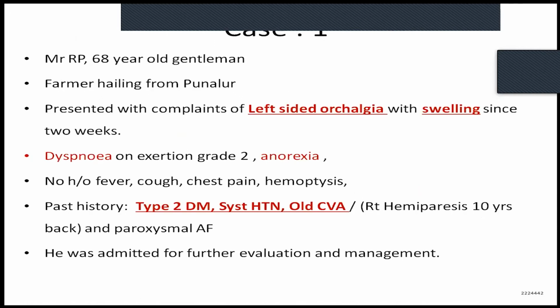Now moving on to my cases. The first case is Mr. RP. He was a 68-year-old gentleman who was a farmer hailing from Punalur.